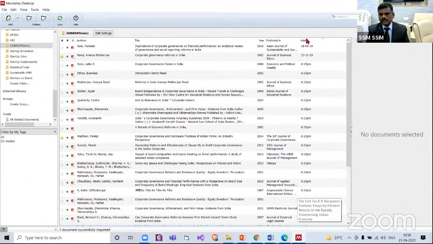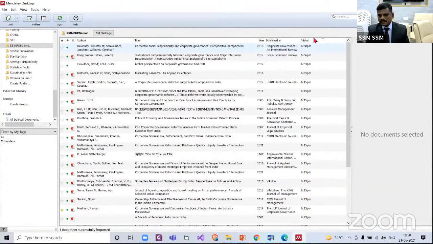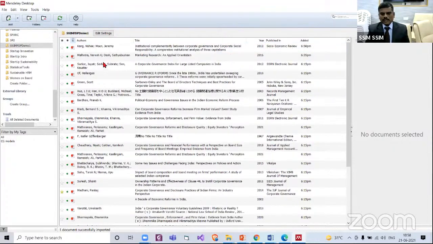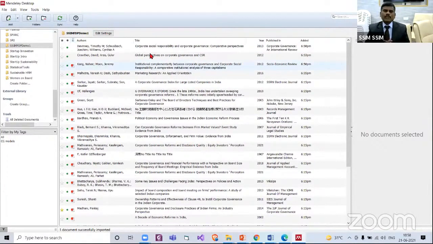Yes, it should be there. Devinney, Timothy et al., Corporate Social Responsibility and Corporate Governance, 2013, Corporate Governance: An International Review. We have not brought in the PDF file, so the PDF icon is not there. Now if we click there, then it will be sorted. Yes. So for these 2 items, we don't have any PDF document attached.